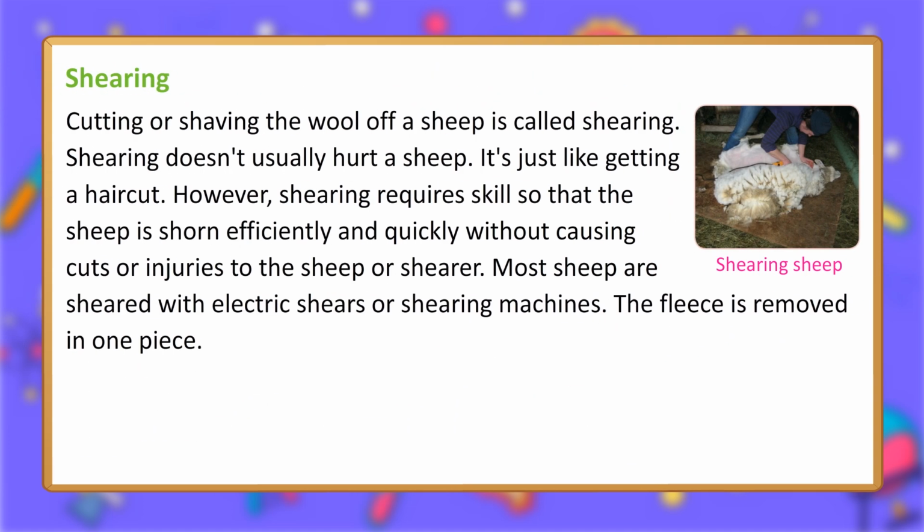Shearing. Cutting or shaving the wool off a sheep is called shearing. Shearing doesn't usually hurt a sheep. It's just like getting a haircut. However, shearing requires skill so that the sheep is shorn efficiently and quickly without causing cuts or injuries to the sheep or shearer. Most sheep are sheared with electric shears or shearing machines.